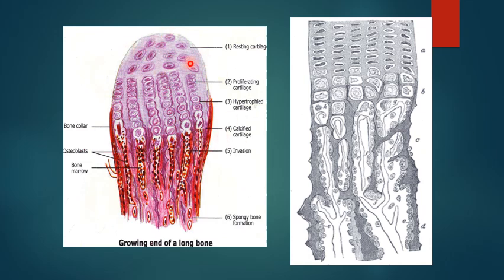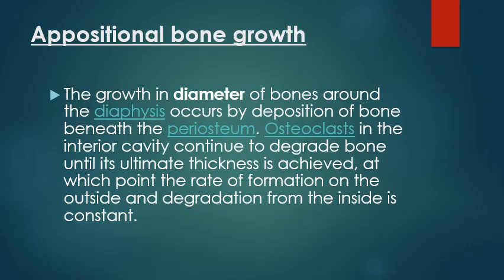This is the resting stage of the cartilage, and this is the proliferation to increase the size. Here is hypertrophy and calcification and spongy bone formation. The appositional growth of the bone, increasing the diameter of the bone, occurs due to the inner osteogenic cells that will change into osteoblasts and will add bone from the outside.